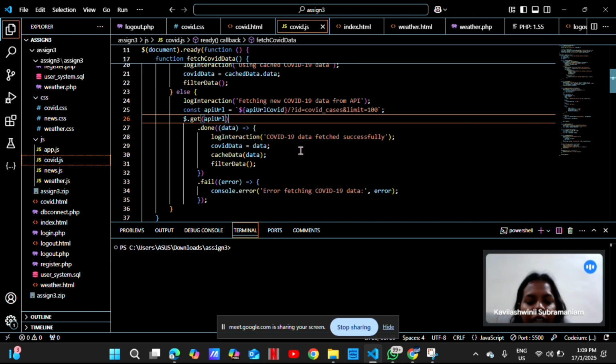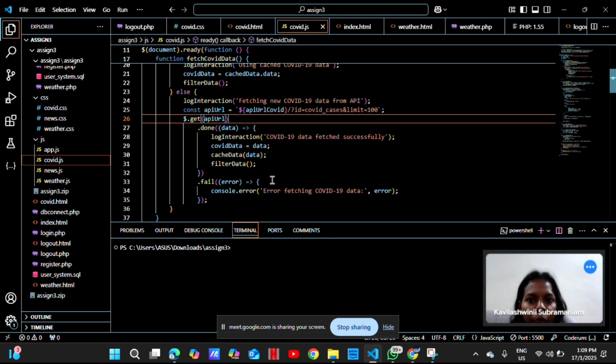For the chart rendering, the filtered data is displayed as a line chart showing daily new COVID-19 cases. For logging user actions, every user interaction like changing the number of days or scrolling is logged into the local storage for analytics.